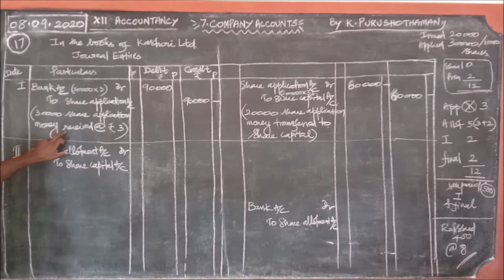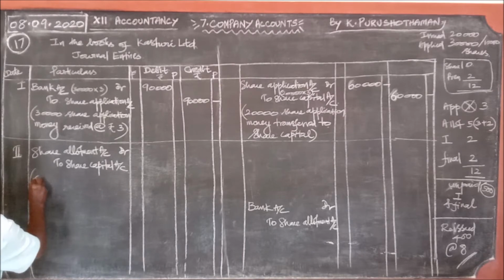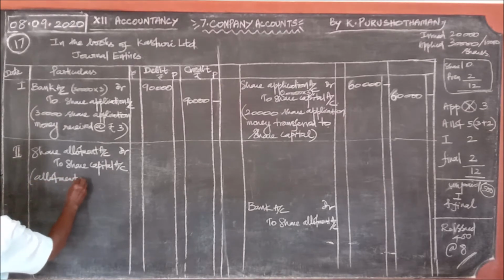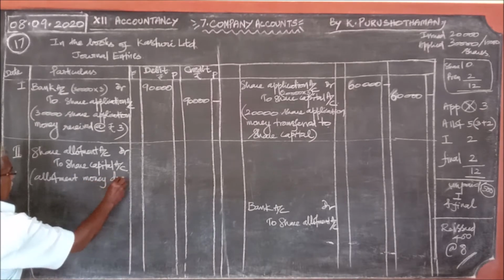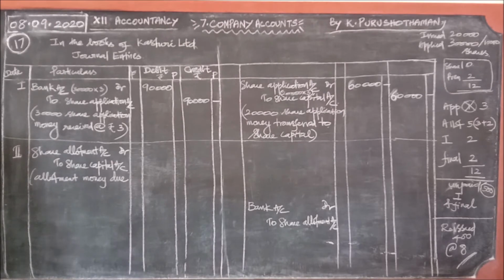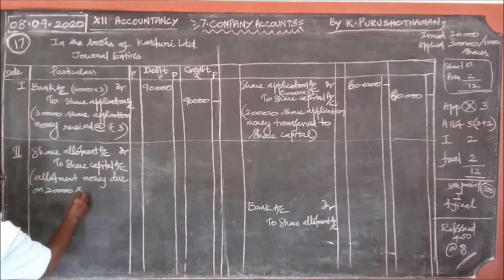Here we used to write received, but here we should write allotment money due, because it is the journal entry for reminding the shareholders to pay the allotment money. They send a letter, give a message: pay the allotment money. So, allotment money due on 20,000 shares